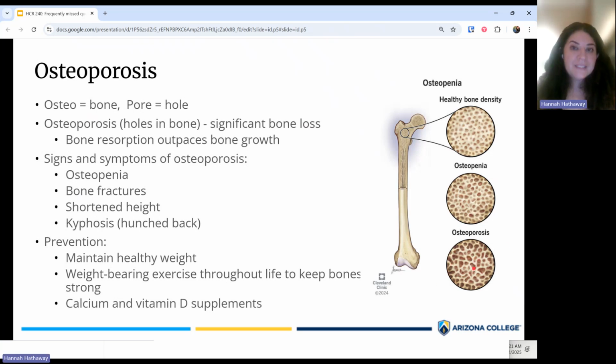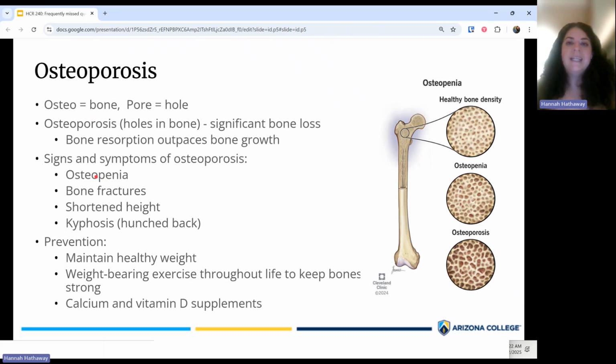So how that happens is essentially your bones are always having this careful balance between bone resorption, so like bone breakdown and bone growth. So in osteoporosis, the bone resorption outpaces bone growth. So essentially your body is breaking down the bone faster than it's able to make bone. Some signs and symptoms of osteoporosis.